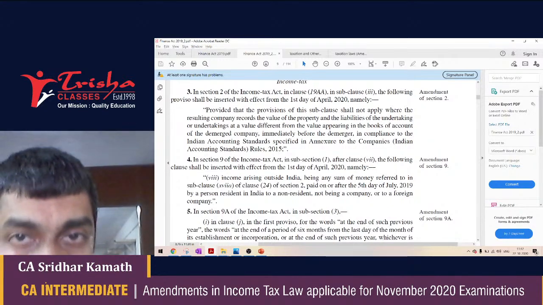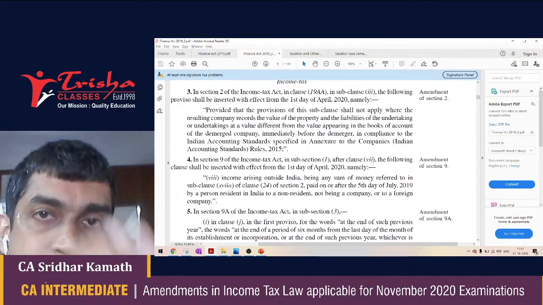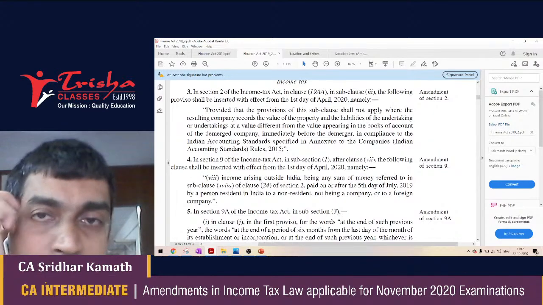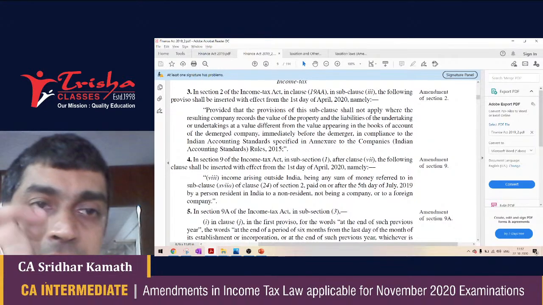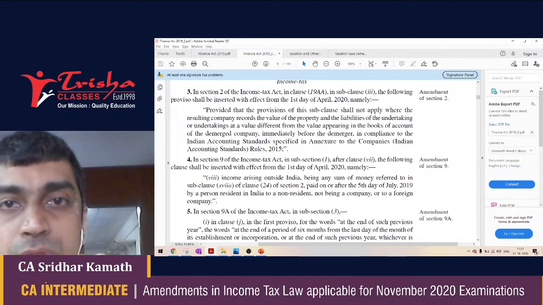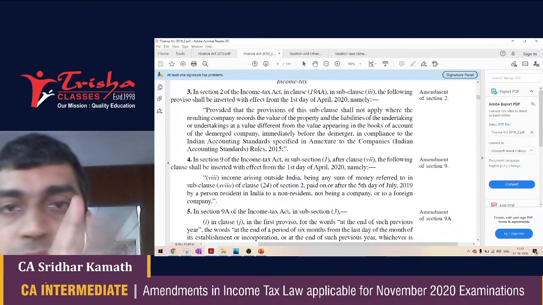Now, the common points among the three, ordinarily resident, not ordinarily resident, and non-resident, is income which accrues or arises in India or is deemed to accrue or arise in India, income which is received in India or is deemed to be received in India. In all the three cases, these two types of incomes are taxable.